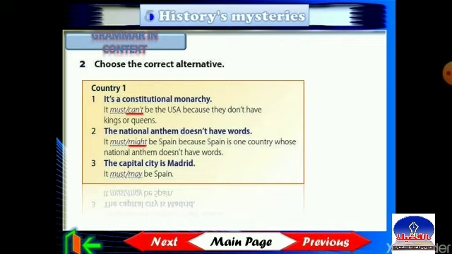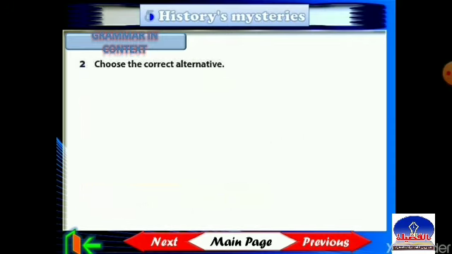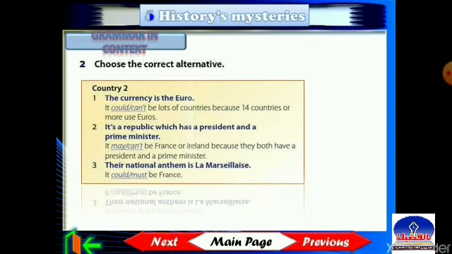Number 3, the capital city is Madrid. So it must be Spain. Excellent. Let's move to country 2.